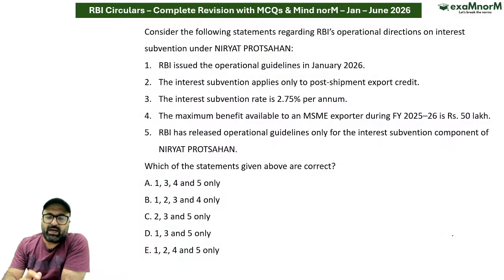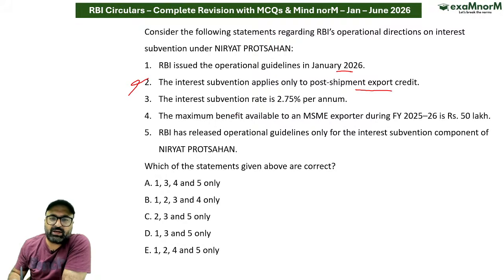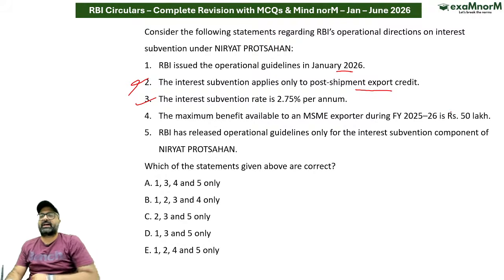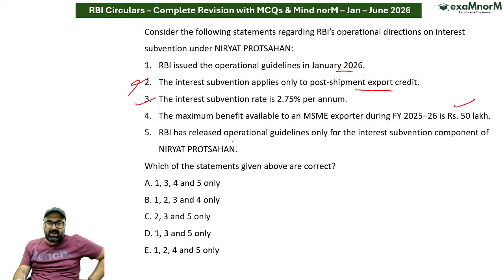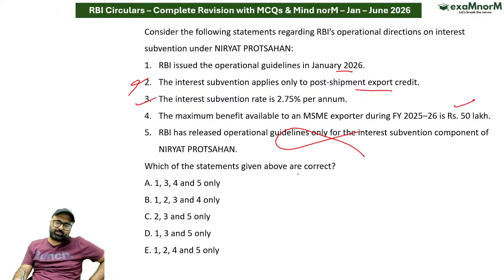Okay. RBI issued the operational guidelines in January 2026. The interest subvention applies only to the post-shipment exports. Wrong. Interest subvention is 2.75. Correct. Maximum benefit available to a MSME exporter during financial year is 50 lakhs. Correct. RBI released operational guidelines only for interest subvention. No. It is Niryat Protsahan as well as Niryat Disha. So keeping that in mind, 1, 3, 4